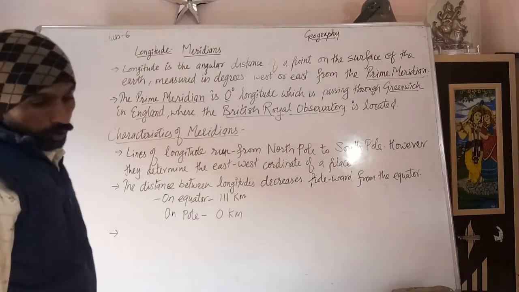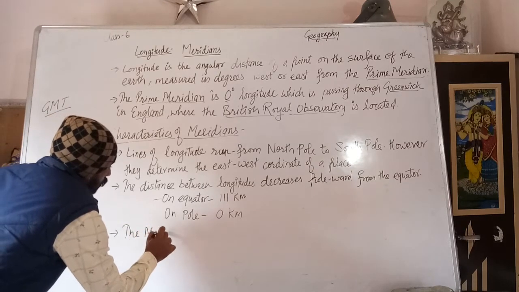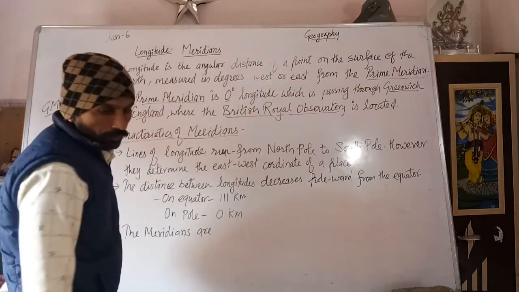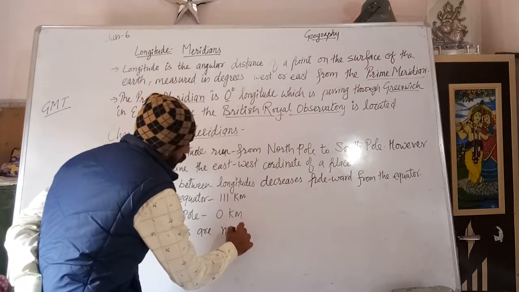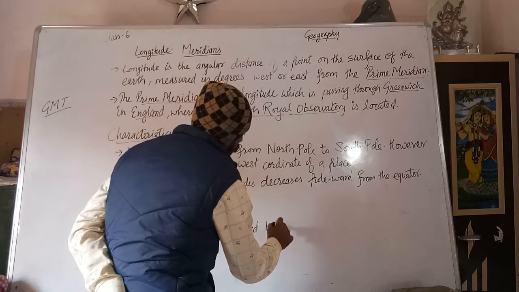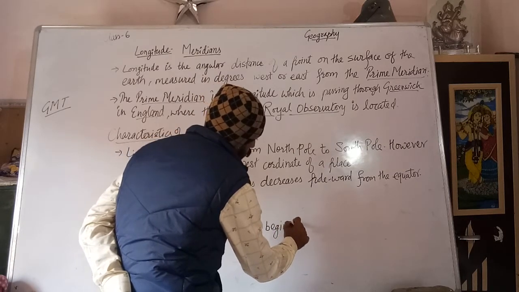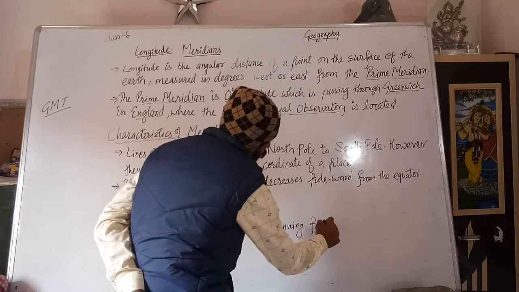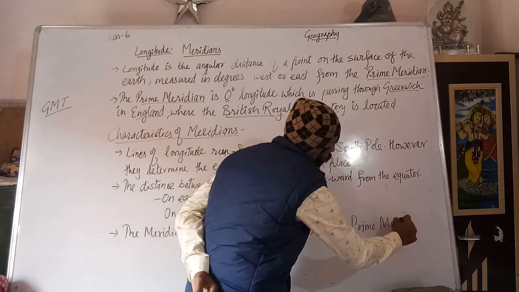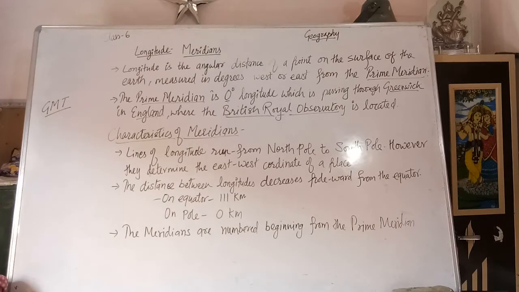All meridians are given numbers beginning from the prime meridian.